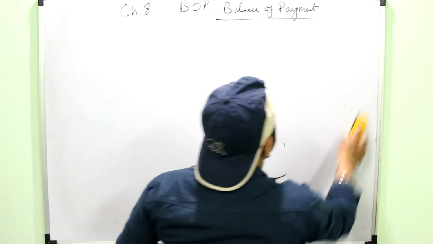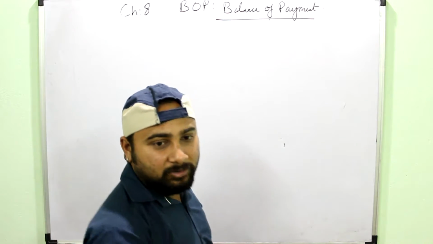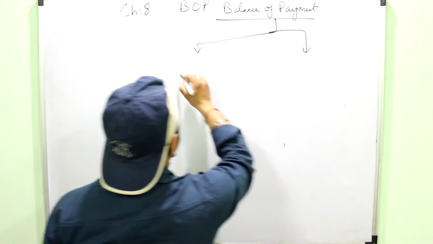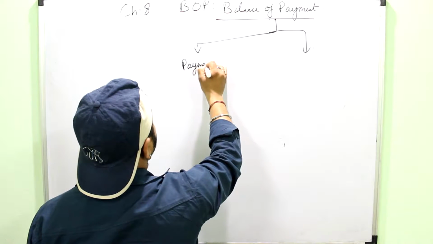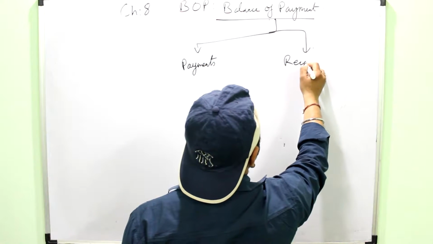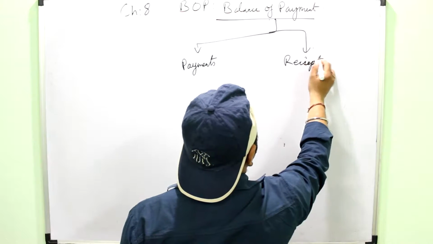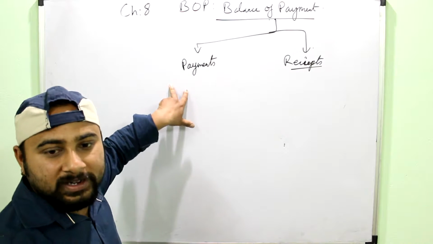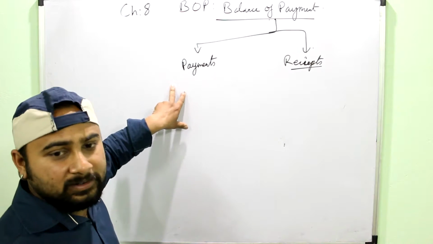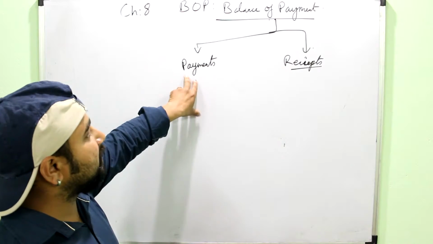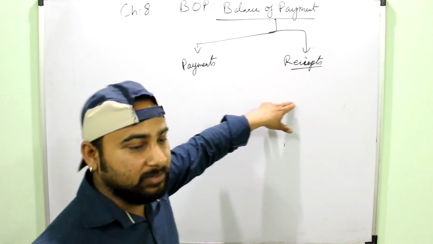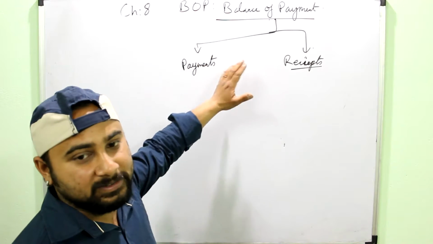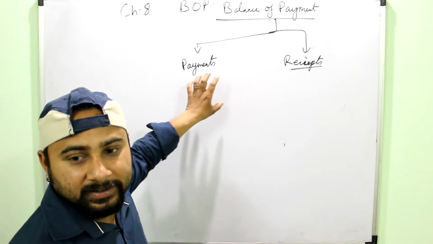Now let's see, as I say that balance of payment is an account. So you know that an account always has two sides, where you record the payments and the receipts. That is, all the payments which my economy, suppose India, is making to Nepal, Sri Lanka, USA or any other country, and those receipts which I am receiving from the foreign countries will be recorded in the BOP, and as account students can simply understand, it has a debit and a credit side.